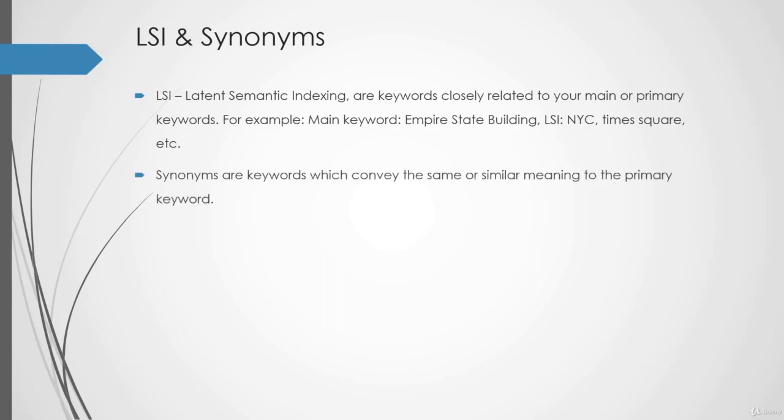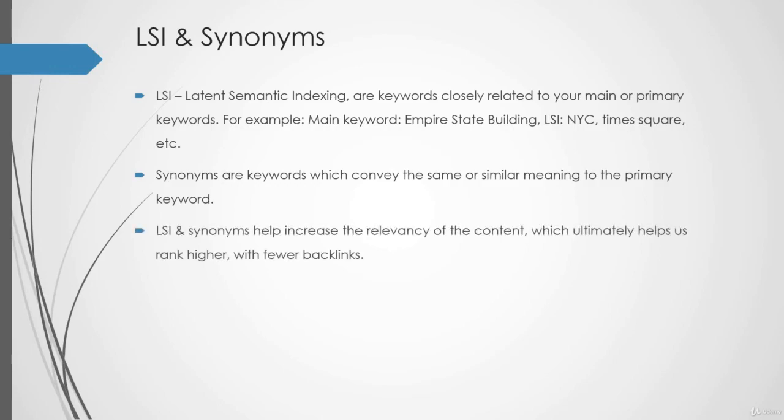Now, synonyms, as you know, it comes from English grammar, are keywords which convey the same or similar meaning as the primary keywords. For example, for the Empire State Building, the synonyms would be skyscraper or tall building. Now, LSI and synonyms help increase the relevancy of the content, which ultimately helps us rank higher with few backlinks. As I said earlier, Google always tries to serve the most relevant content to users.